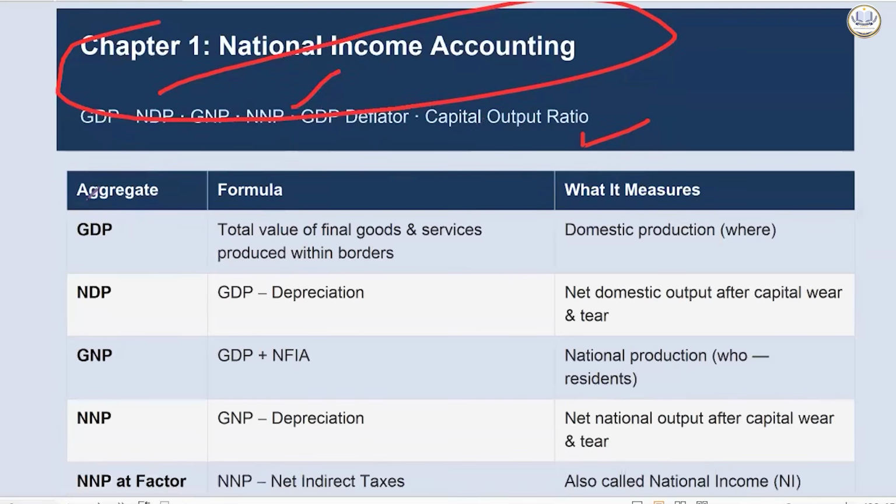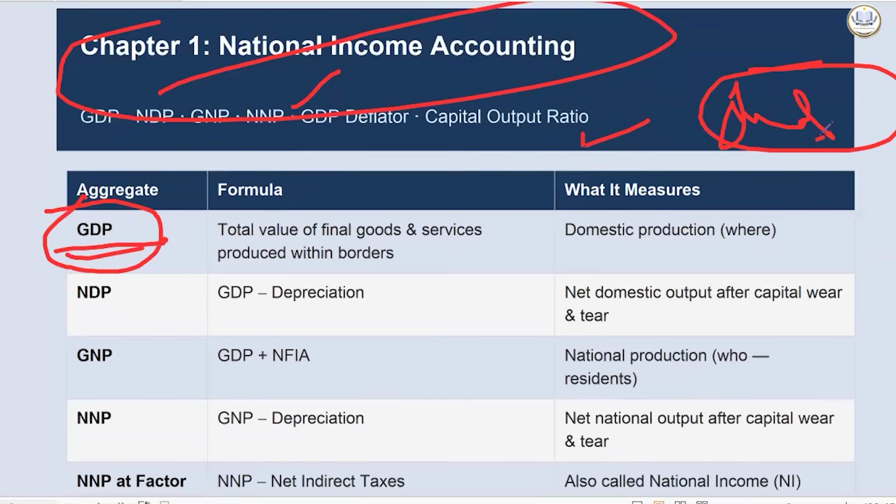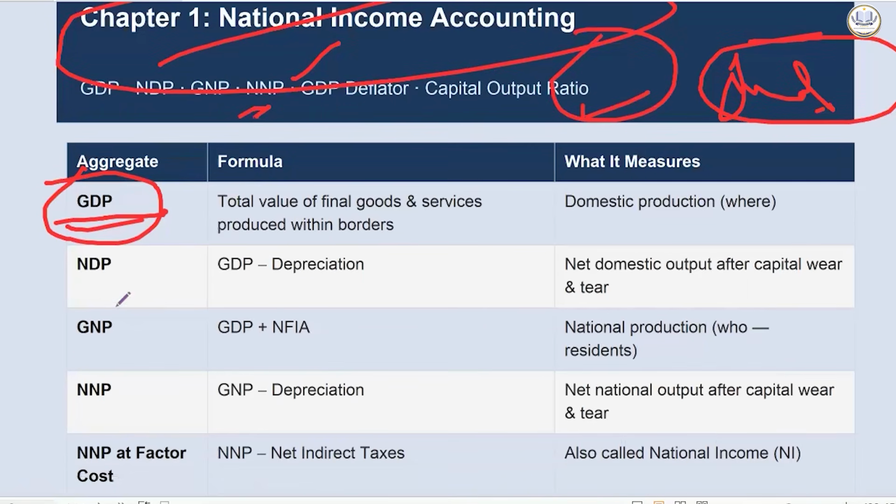National income accounting. GDP is whatever is produced inside my nation, which is final in nature. It is not intermediate. So I will not include maida and palm oil in the calculation of GDP. I will include straight away the final product, that is biscuits. And it deals with only one question: where it is produced. If it is produced inside the border of my nation, it will be GDP.